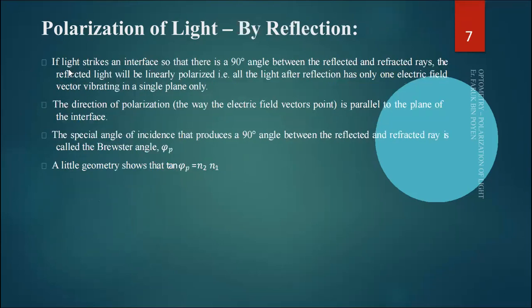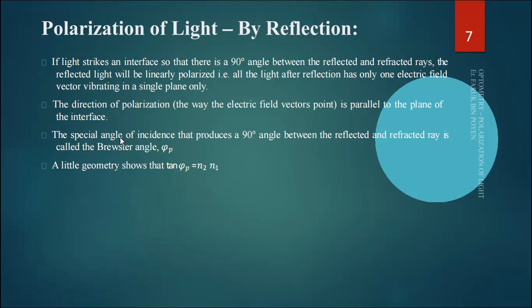By reflection, first one: if light strikes an interface so that there is a 90-degree angle between the reflected and refracted ray, the reflected light will be linearly polarized. That is, all the light after reflection has only one electric field vector vibrating in a single plane only. The direction of polarization, the way the electric field vectors point, is parallel to the plane of the interface.